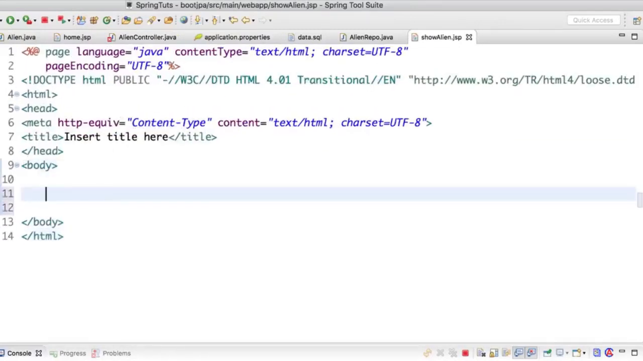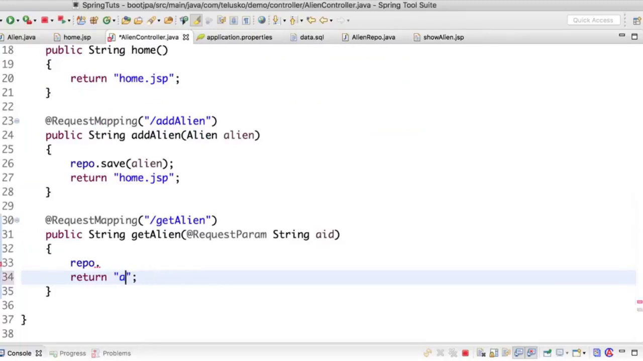And in this show alien, I want to display the data about alien. So what I will do is I will simply say dollar, and I want to send an alien. So this is what I'll be sending from the controller. Okay, so that's good. So here I would be saying, not alien, I would say show alien.jsp. So this is what I want to return.